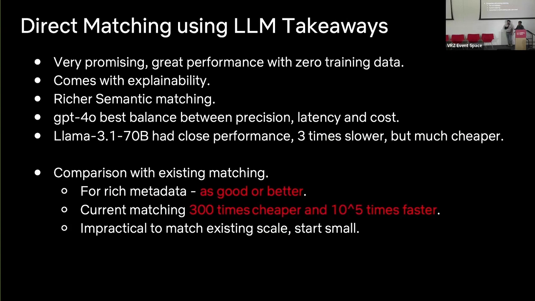Which means we will have to invest more. It's an indication that we'll have to invest more on either fine tuning a cheaper model, or we will have to do some kind of caching to make sure that we do the LLM based matching only for special cases. So some kind of optimization is required rather than just throwing our billions of entities into it. So as of now, it is very expensive to replace.